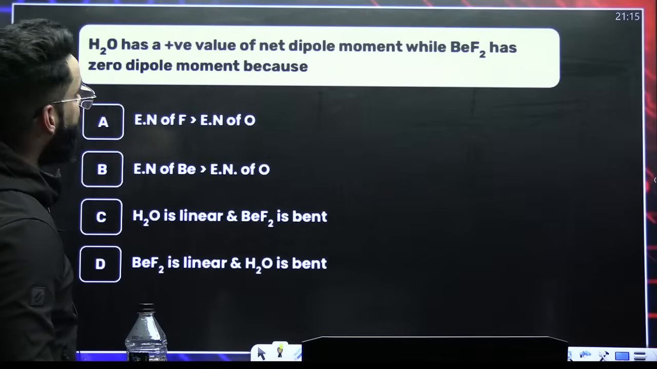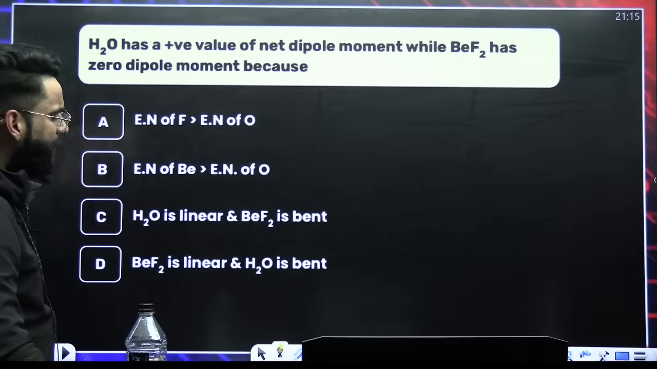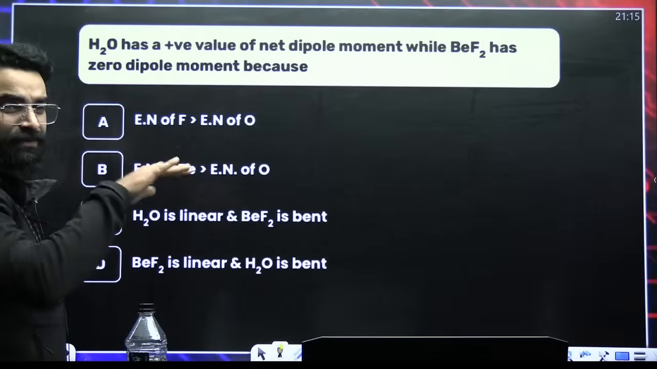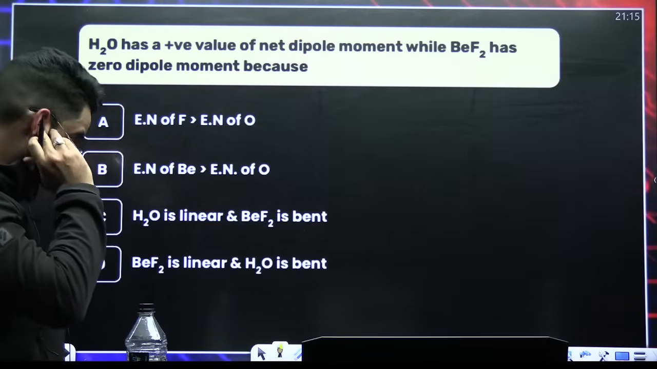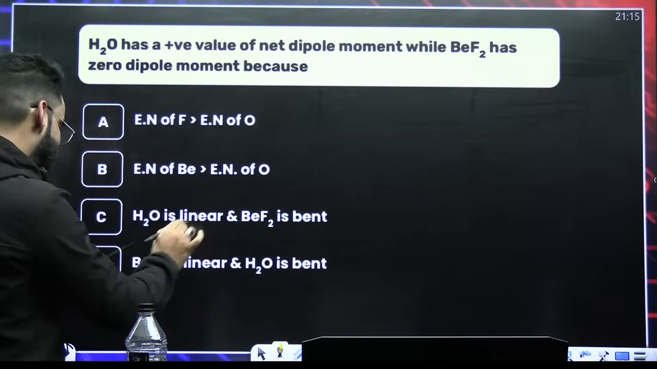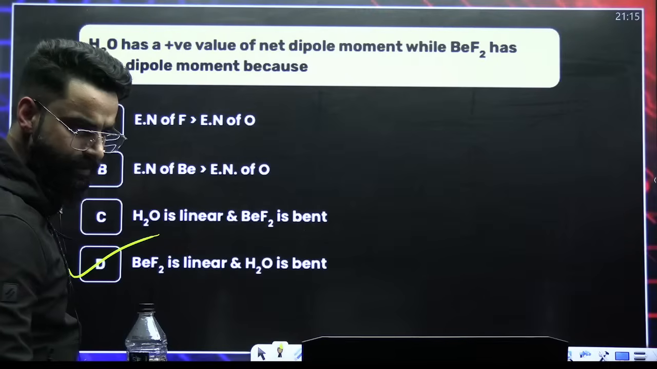Water has a positive value of net dipole moment, whereas BeF2 has 0 dipole moment. Why is that? Because in case of BeF2, the structure is linear. The moments cancel each other, right? So BeF2 is linear and water is bent. That's the logic. That is the reason.